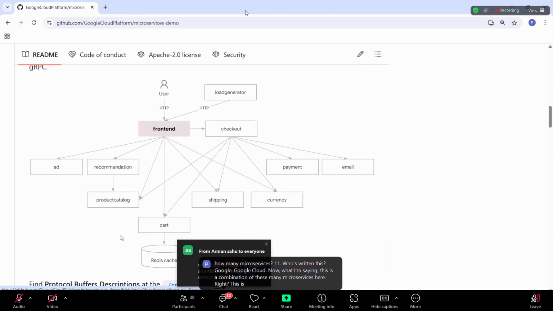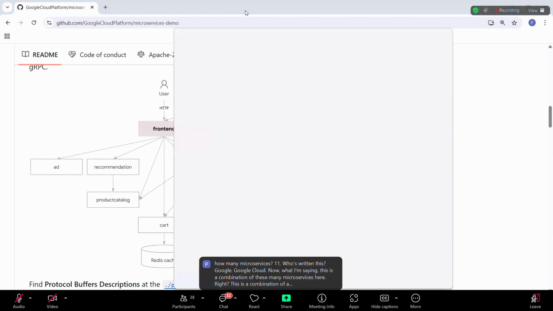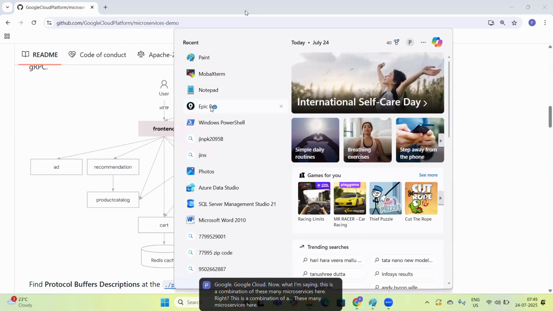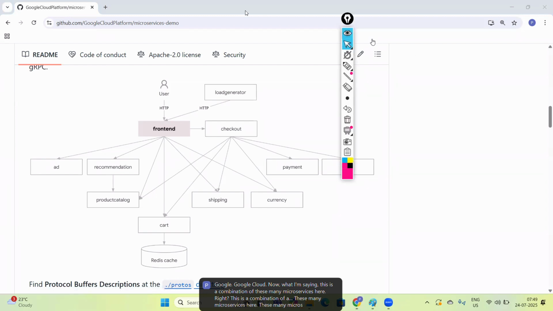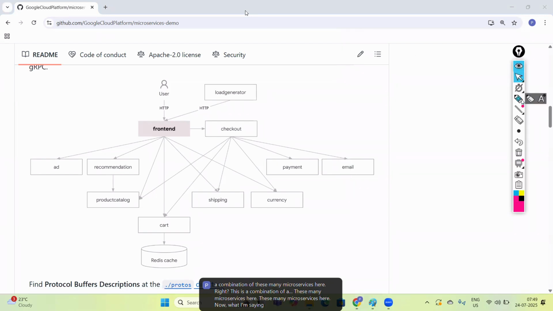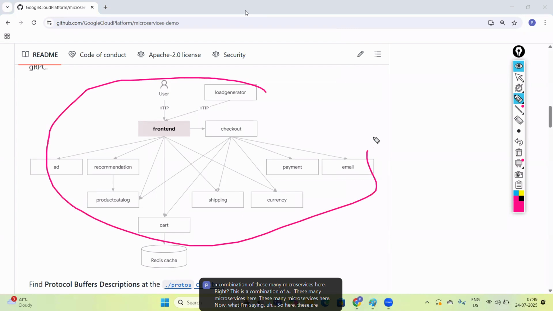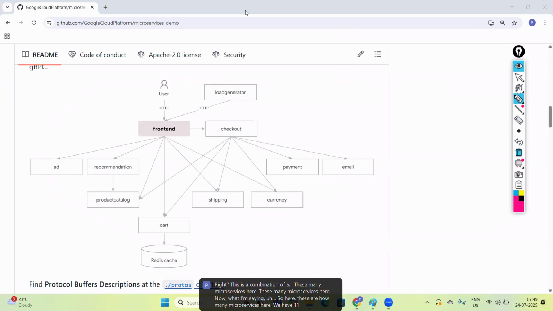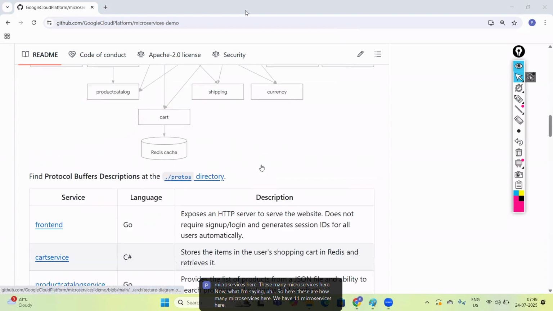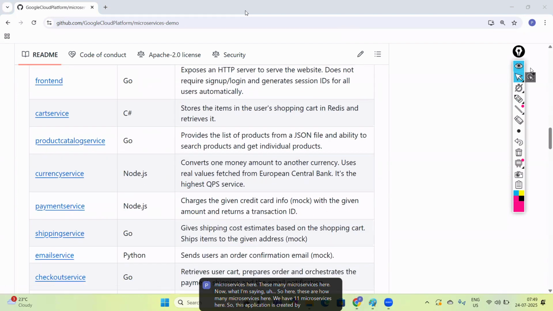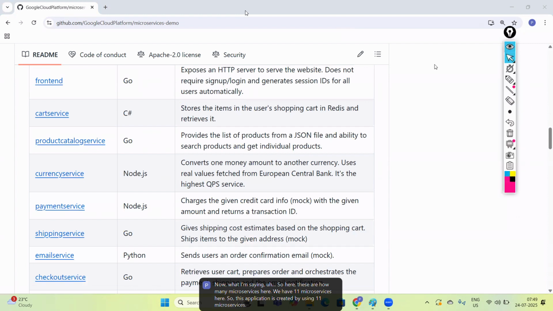Now what I am saying, this is a combination of these many microservices here. How many microservices are here? We have 11 microservices here. So this application is created by using 11 microservices. Now think what I am saying.